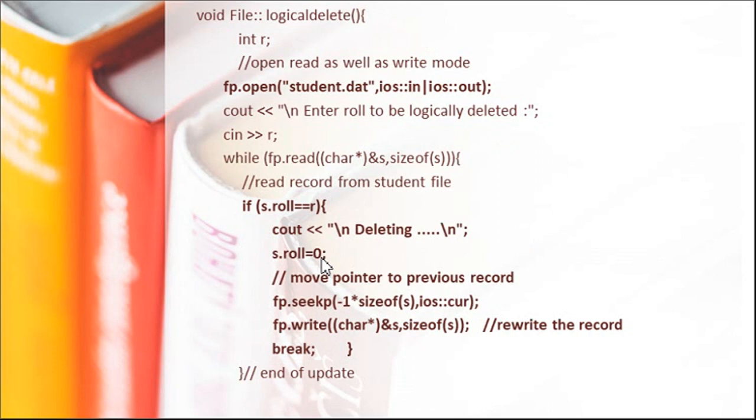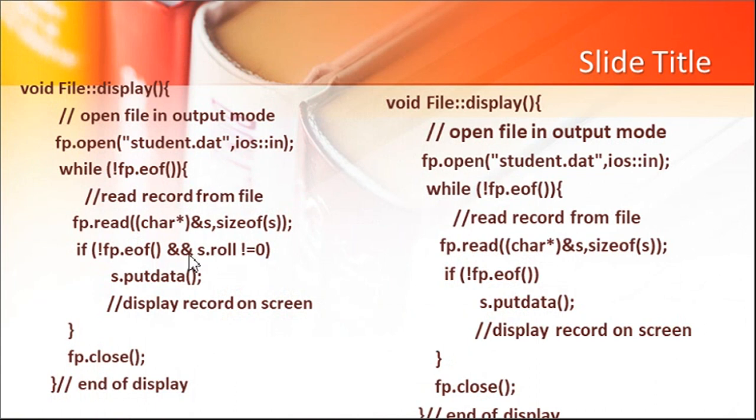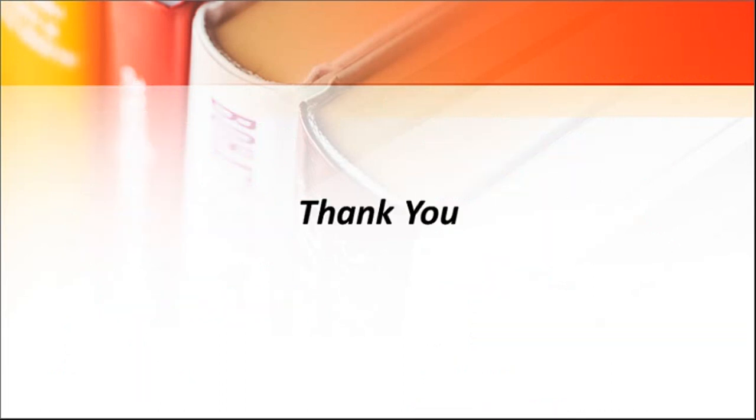Now over here, since I have written this, I have to change the search operation like this, which means I have to check that the roll number is not 0, then only display the data. If that roll number is not 0, then only display it. So these are the operations you can perform on files: create, display, physical deletion, logical deletion, update and search, and all these operations you can perform on a sequential file easily by using C++. Thank you.